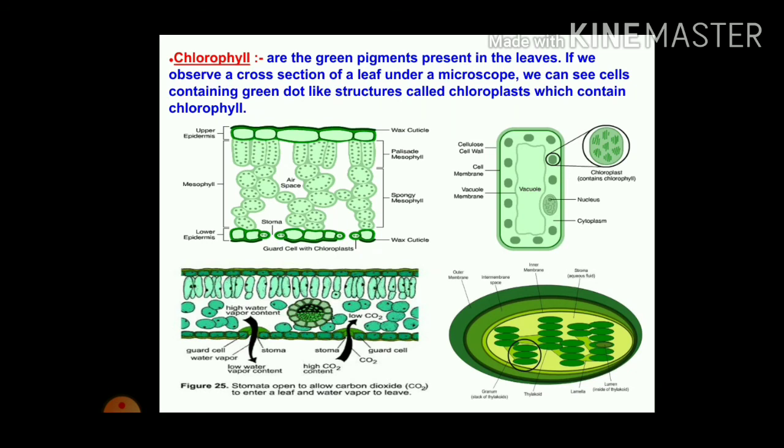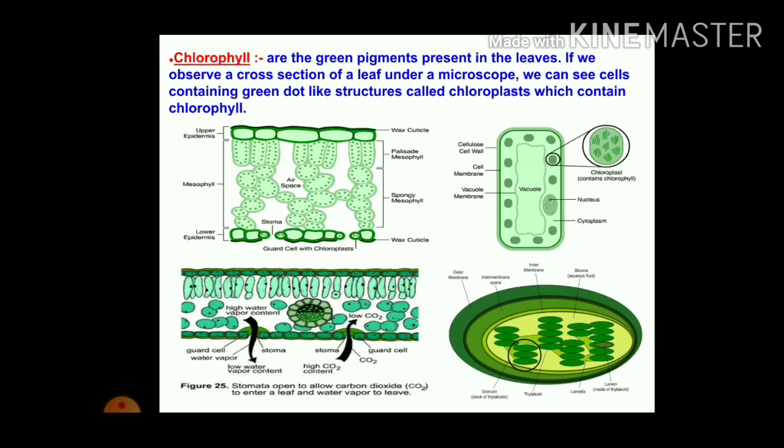Now see exactly the work of chlorophyll and its structure. See, chlorophyll is the green pigment present in the leaves. If we observe a cross section of a leaf under a microscope, we can see cells containing green dot-like structures called chloroplasts, which contain the chlorophyll.